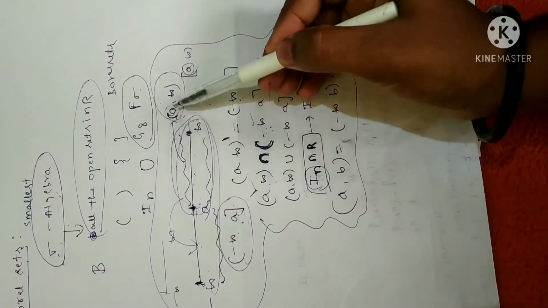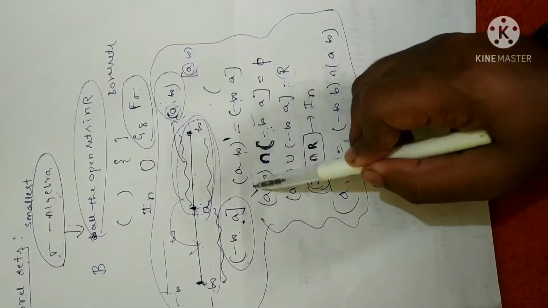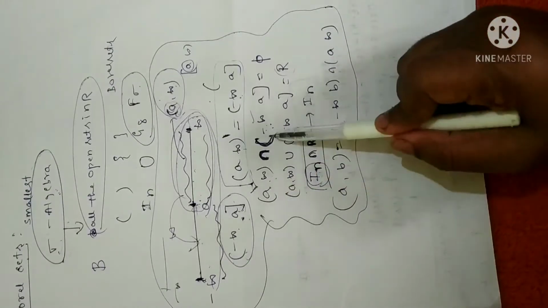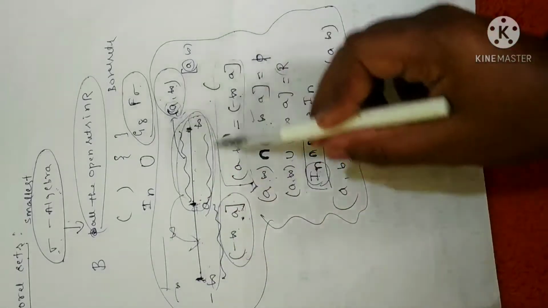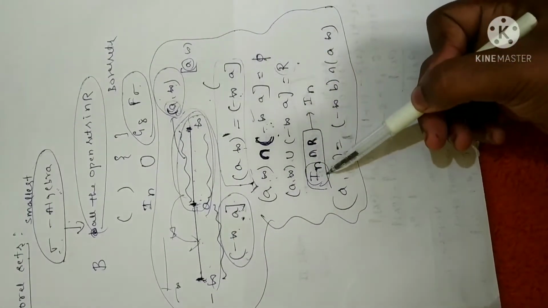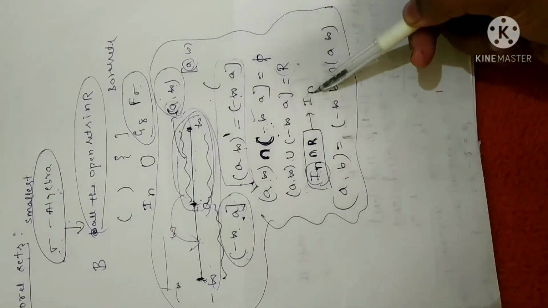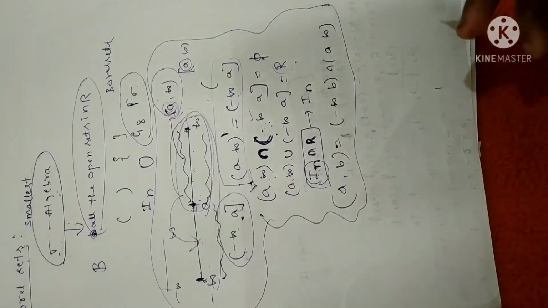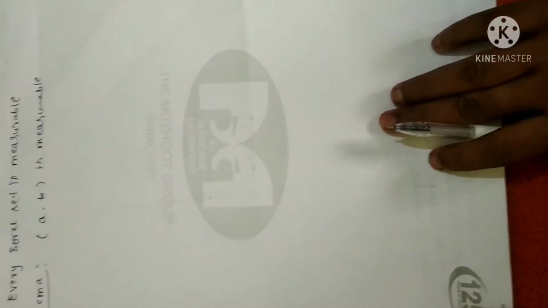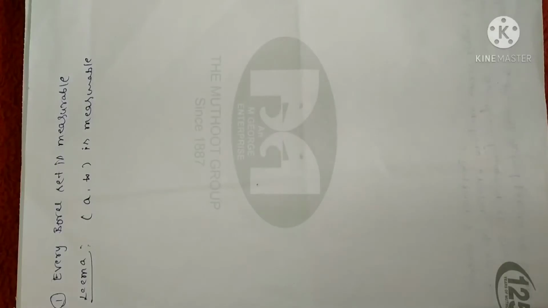So remember, the complement of the open interval (A, infinity) will be minus infinity to A, closed interval. So that is what I have written here. Similarly, when you're going to take intersection, as there is no common element, you're going to get the null set. When you're going to take union, as it contains the whole real number line, I'm going to write R. And remember, when you're going to take intersection of open intervals with the real numbers, you're going to get the open interval itself. And any open interval (A, B) can be expressed as the intersection of these two sets. Clear? Now, coming to the proof of this theorem. I have already told you, to prove this particular theorem, I have to prove the lemma, that is, (A, infinity) is measurable. Fine. So let me go to the proof.